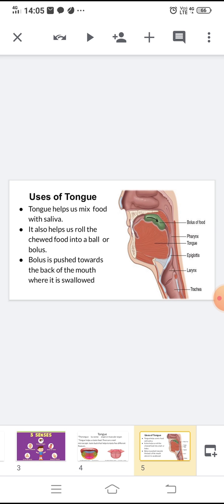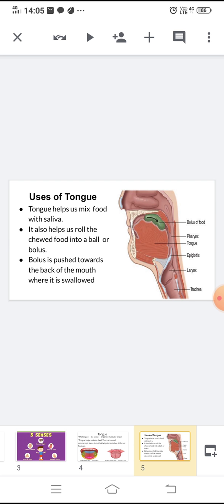Tongue helps us mix food with saliva. What is saliva? Saliva is an extracellular fluid produced and secreted by salivary glands in the mouth. Tongue also helps us roll the chewed food into a ball or bolus. Then, bolus is pushed towards the back of the mouth where it is swallowed.